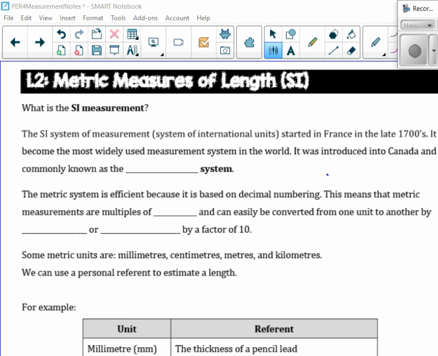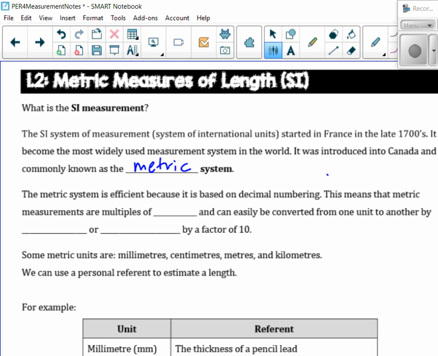Metric system. What is SI measurement? So the SI system of measurement is the system of international units started in France in the late 1700s. It has become the most widely used measurement system in the world. It was introduced in Canada and is commonly known as the metric system. So basically all of the world uses the metric system. And again, it's basically just the States that is using predominantly the imperial system.